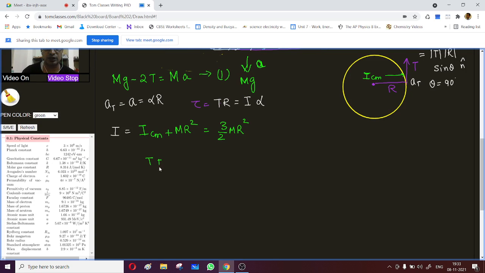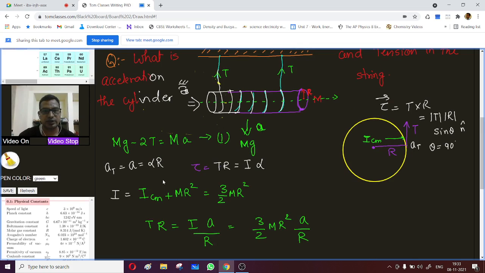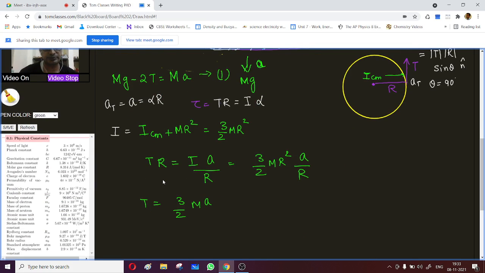So T into R is equal to I into A upon R, right? So this will become 3 by 2 m r square A upon R. And then there is one R here, so T is going to be 3 by 2 m A. So that is the tension in the string. Is that okay? Yes. So this is the tension in the string.